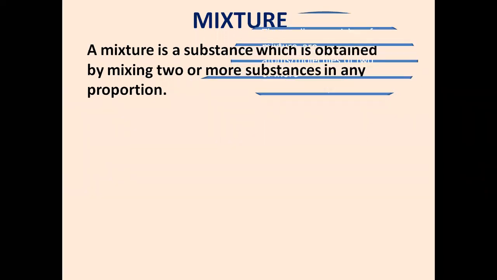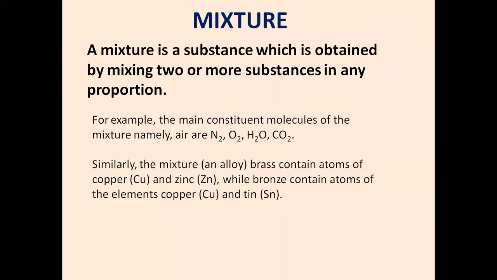Okay, then I also want you to write alloy and brass. Under the examples of mixture, write the example as alloy. The first one is brass, which is a combination of copper and zinc. Then write bronze, which is a combination of copper and tin. Please make sure the symbol of tin is Sn, which is from stannum.